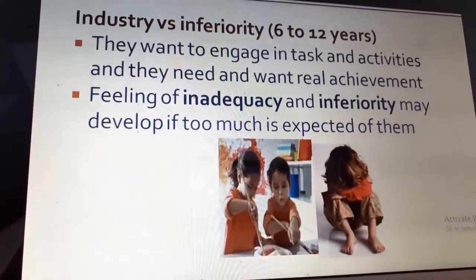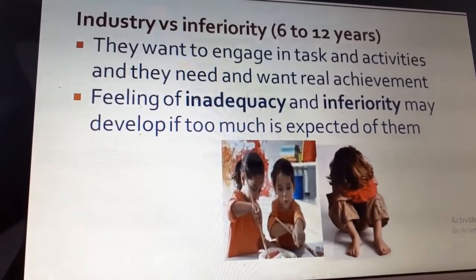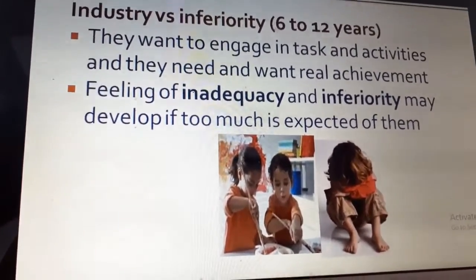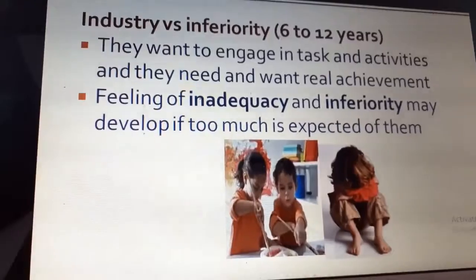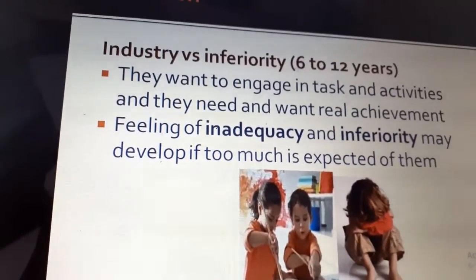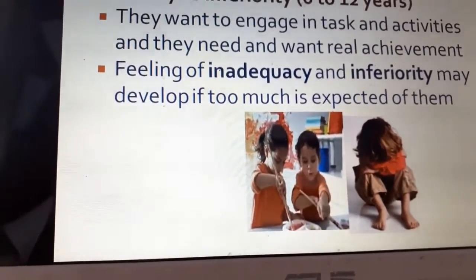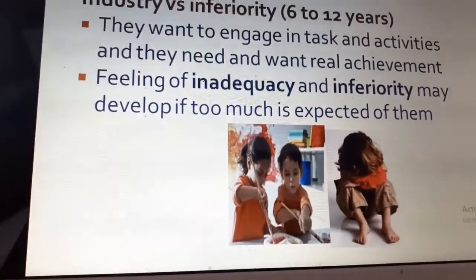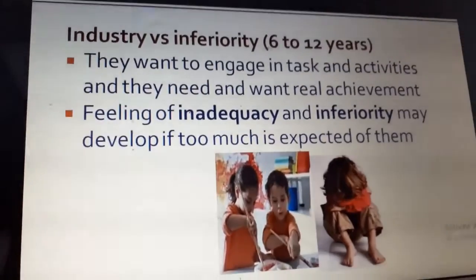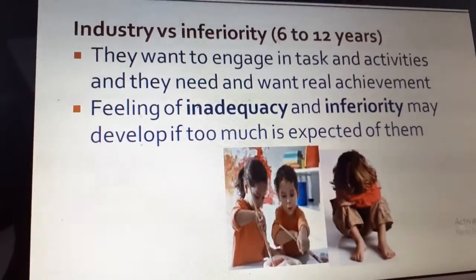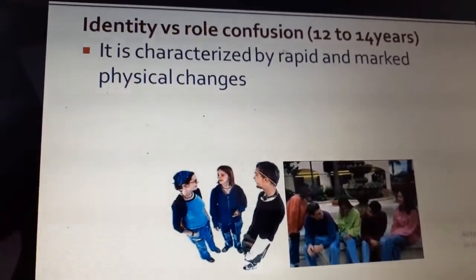Here they want to engage in tasks and activities, and they need and want real achievement. This is the age where they want to master a skill. For example, they want to learn how to do fishing, they want to learn how to play guitar, they want to master a particular activity, and they feel inadequate or inferior if too much is expected. If they are not able to do a particular thing and there are so many expectations, then they start developing an inferiority complex.